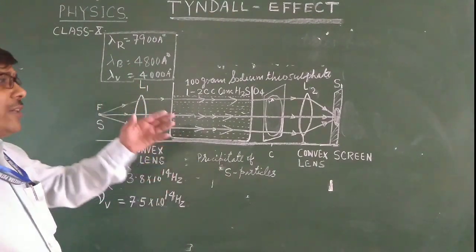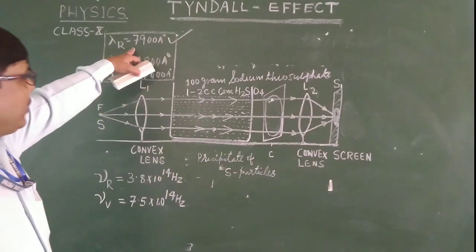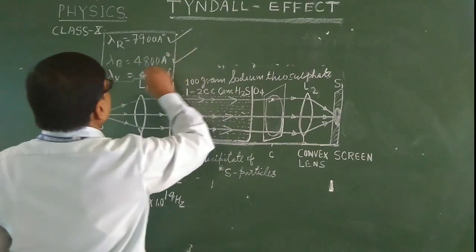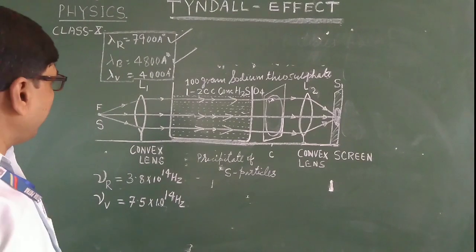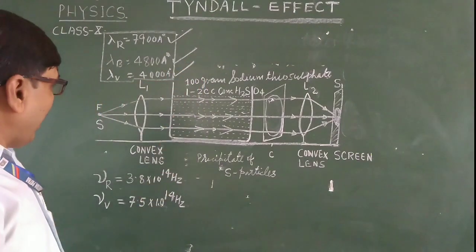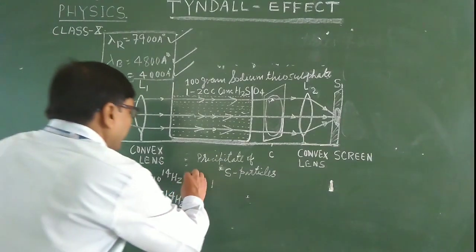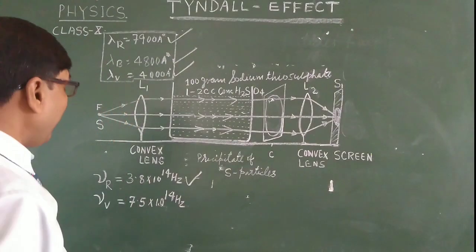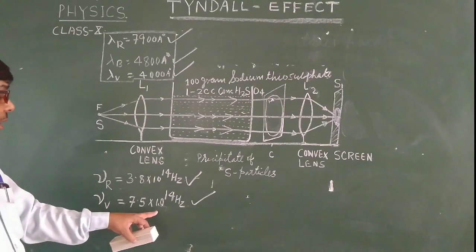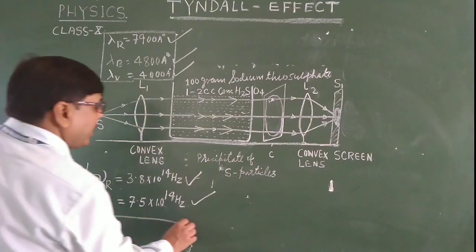As we know, the wavelength of the red color is 7900 angstrom. The wavelength of blue color is 4800 angstrom. Violet color is 4000 angstrom. The frequency of red is 3.8 into 10 to the power 14 hertz. Frequency of the violet is 7.5 into 10 to the power 14 hertz. So the frequency of red is smaller.